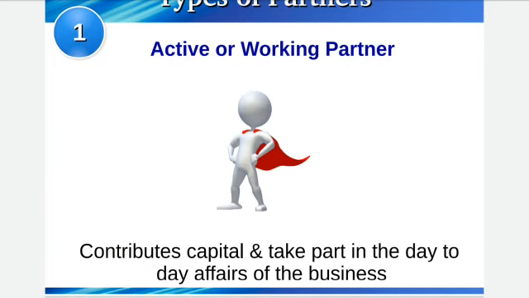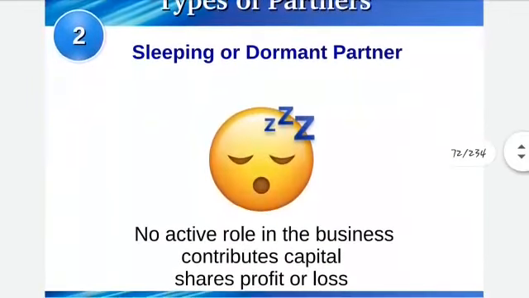Normally, as I told in the beginning, one can participate, others can just sit and relax. So normally all partners do not actively participate in business, only some of them do so. The one who actively participates in management, decision making and control is known as an active partner. They contribute capital, participate in management, share the profits and losses, and their liability is unlimited.